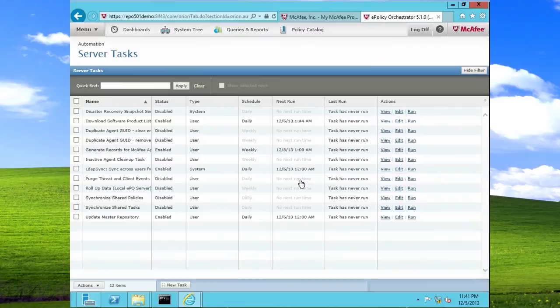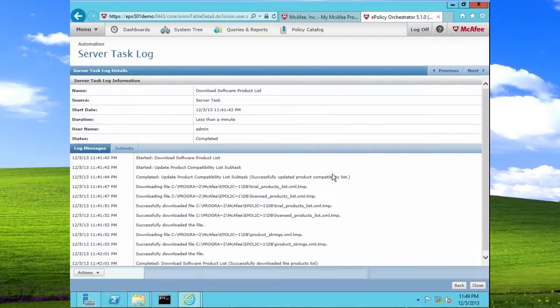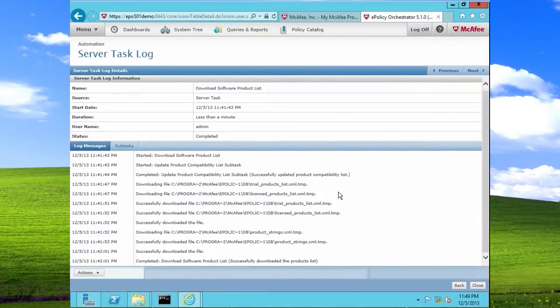In the Server Tasks window, I will download the software product list. When you run this server task, ePO will make a connection to McAfee using your license key. It will download the list of software that's available to you according to your license. It looks like this task is complete.